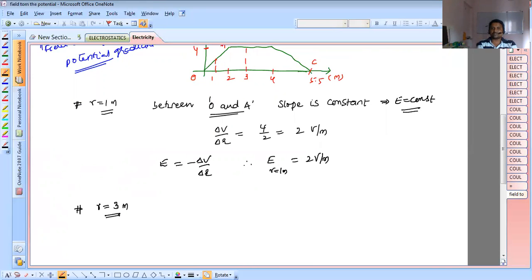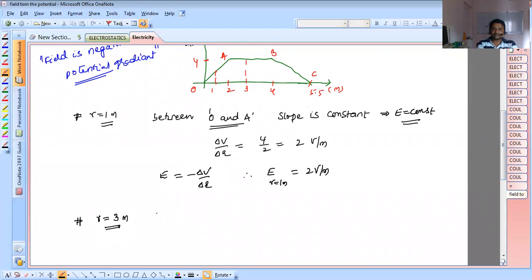R equal to 3 meter is, from the figure, between A and B. Between A and B means the potential is constant, so the slope is 0. Therefore, the field is 0. So at R equal to 3 meter, the field is 0.